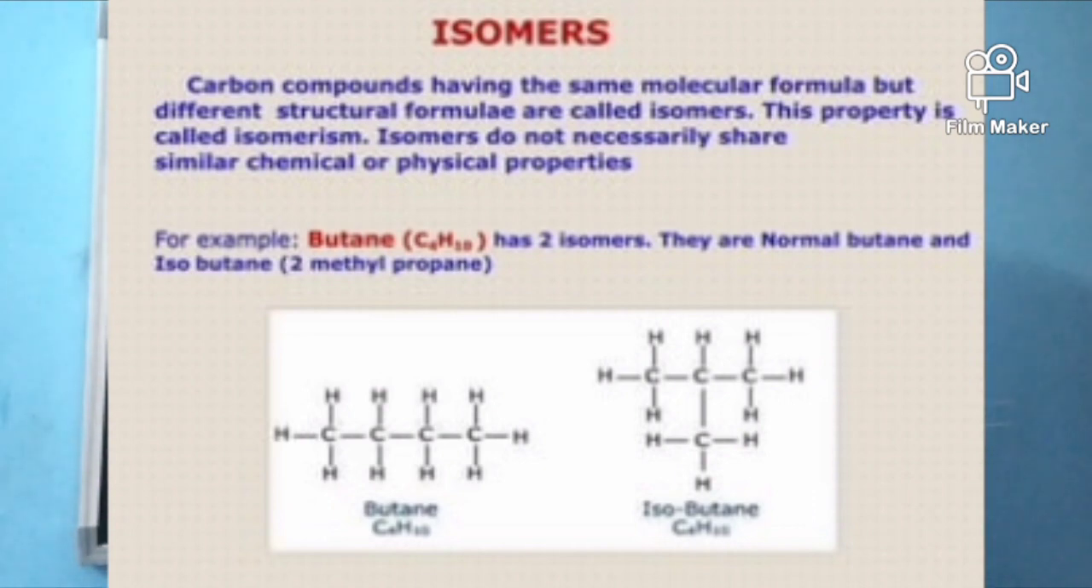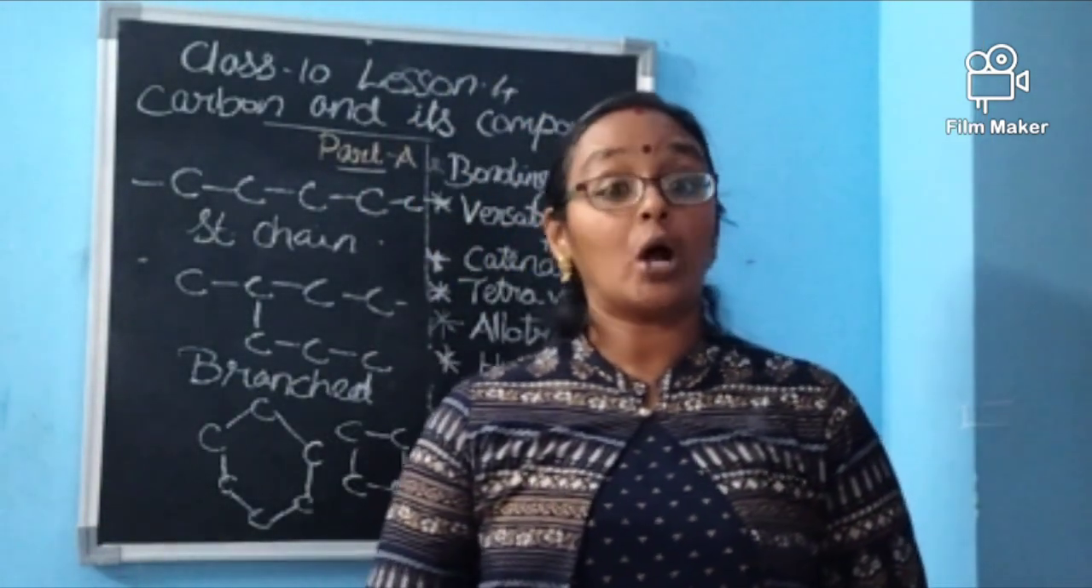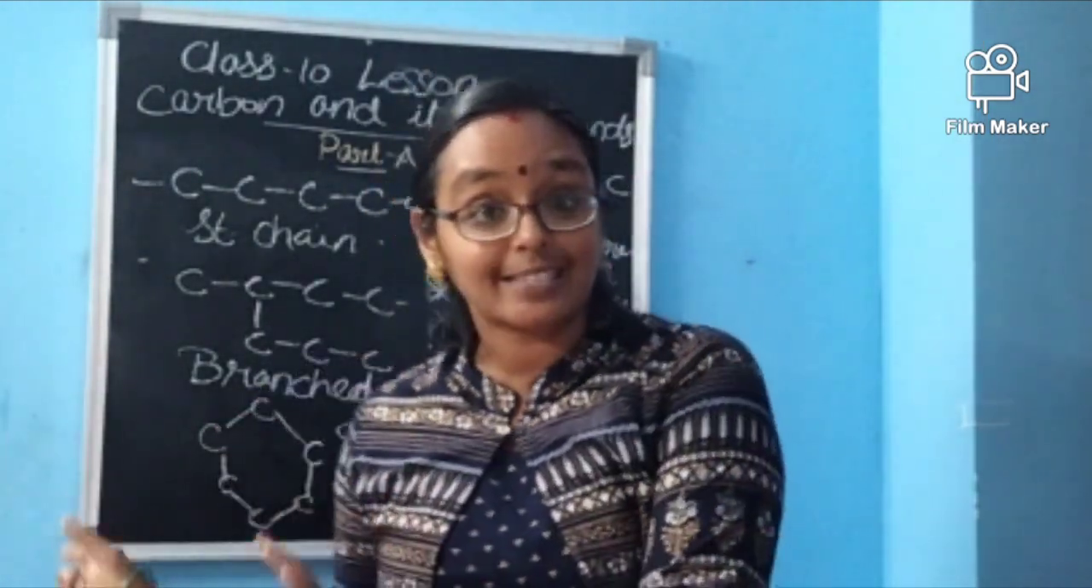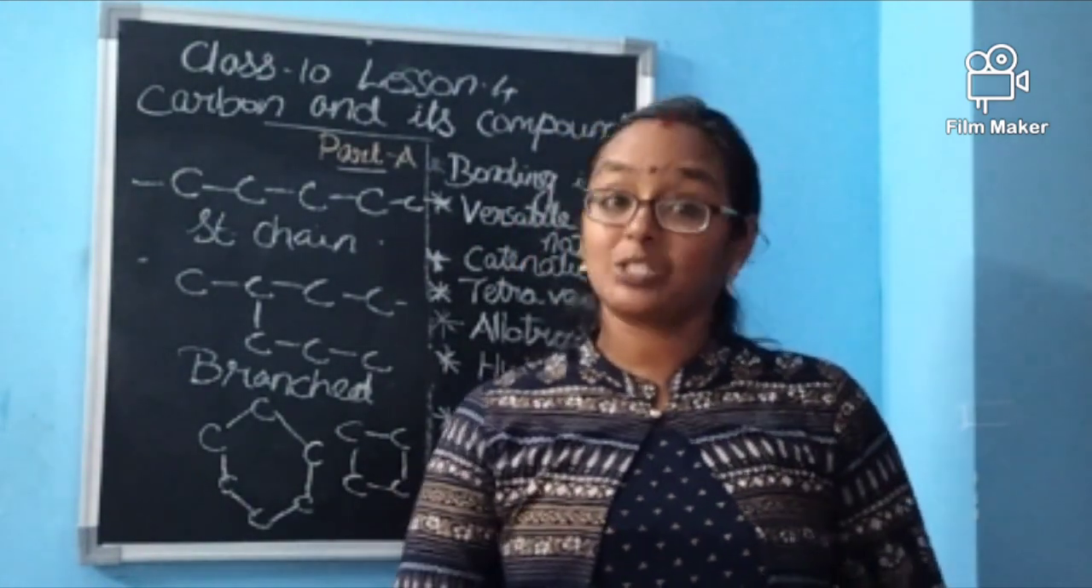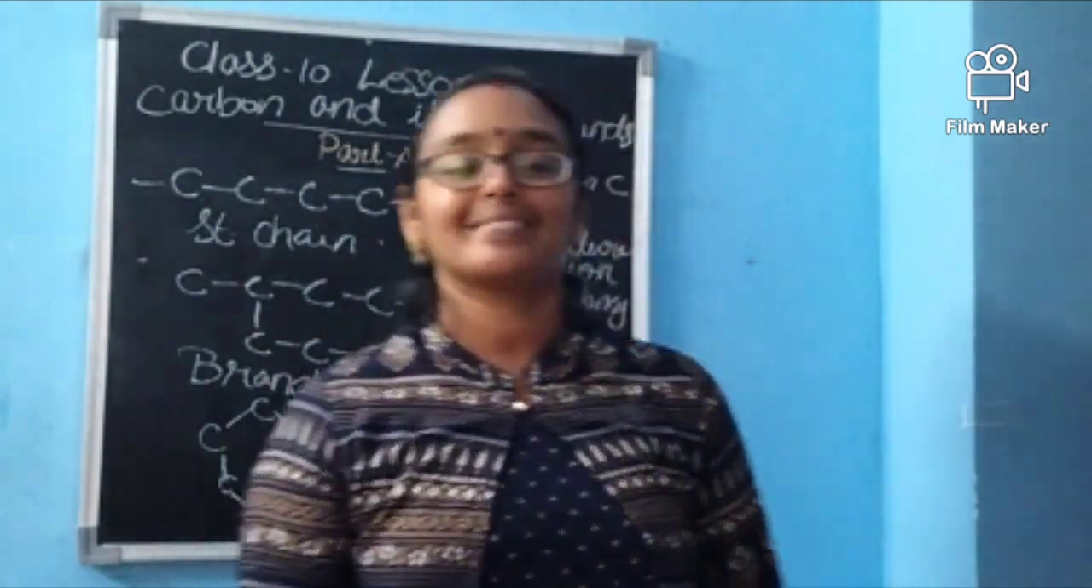That's why it is called versatile nature. No other element can make this. Silicon can also make some, but not to this extent. Not to the extent of carbon, nothing can make. That's why carbon is so versatile.